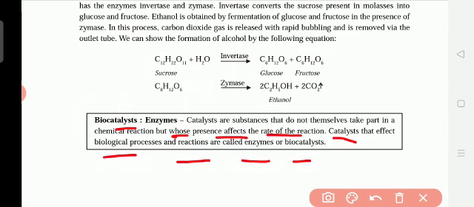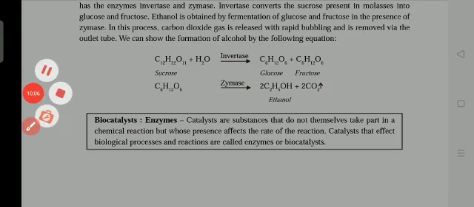So what is a biocatalyst? The catalyst that affects the biological processes and reactions is called enzymes or biocatalysts. So in our body also enzymes are there. Like catalysts, they help for the digestion of the food, but they will not be involved in the food. That is the catalyst. Biocatalyst means which helps for the biological processes is called a biocatalyst or enzymes.